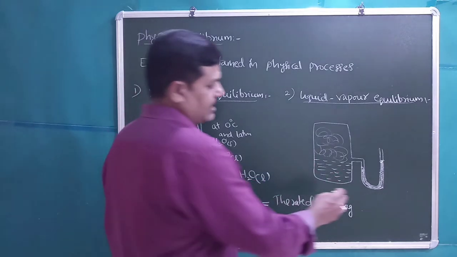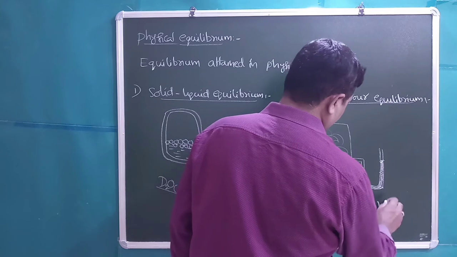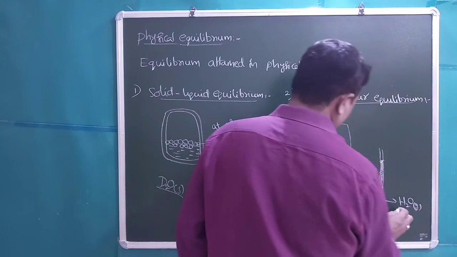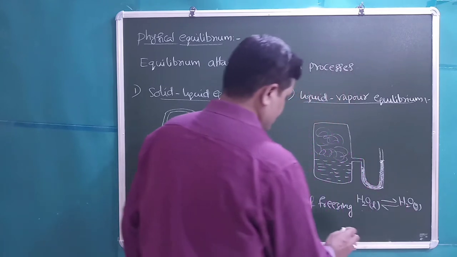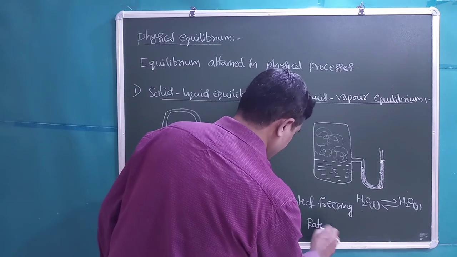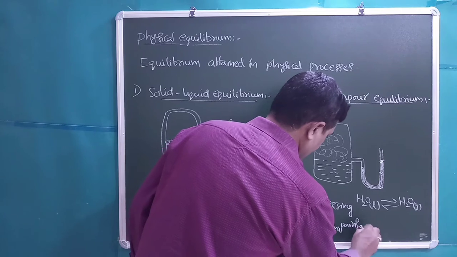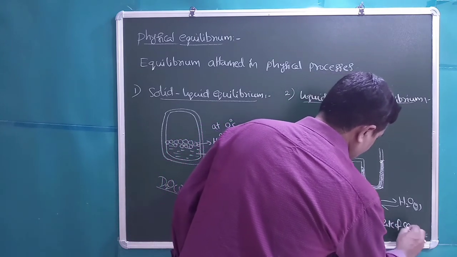That means H2O liquid is converting into H2O gas, and meanwhile H2O gas is converting back into H2O liquid. So students, for this we can write rate of vaporization is equal to rate of condensation.